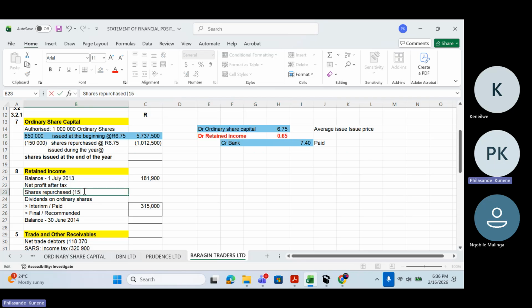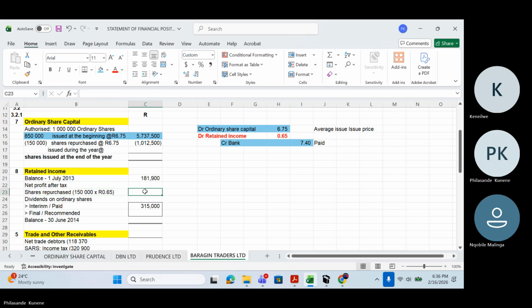So I'm going to have on the retained income 150,000 times 65 cents. How much are we going to get as our shares repurchased on the retained income?